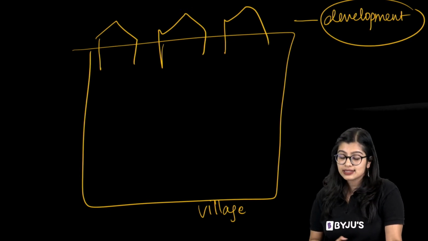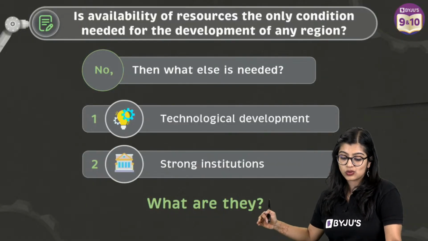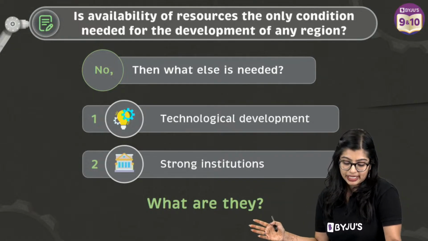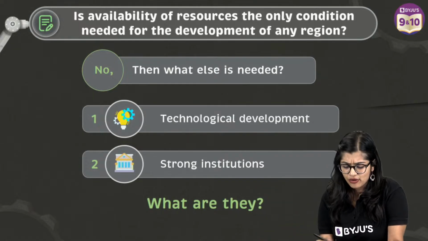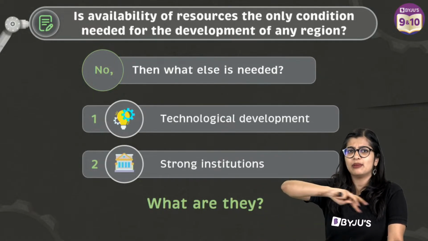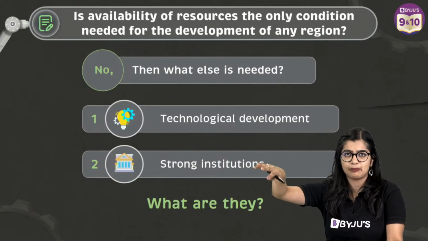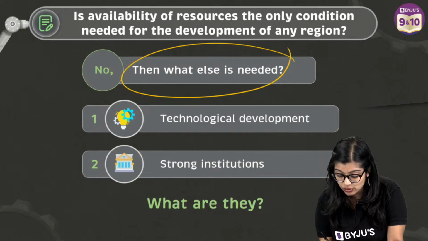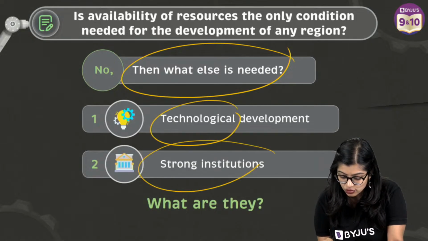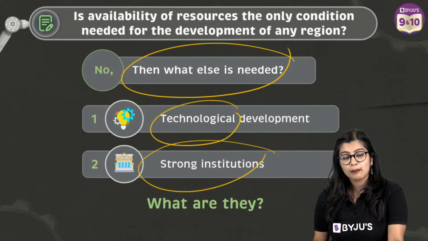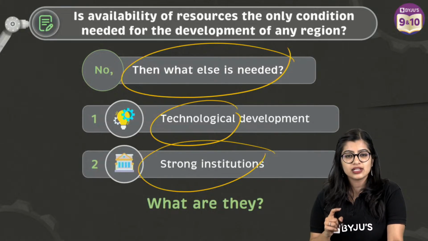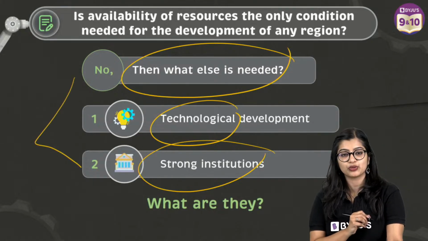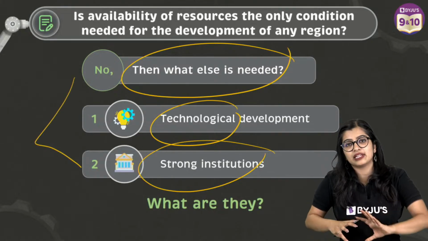Now, is only using resources necessary for development? As a matter of fact, no. It's not that, oh, iron is available, oh, coal is available, so development is going to happen. It's not the only case. We know that there needs to be technology and some strong institutions. But there's one more thing which needs to come into the picture, which will tie everything together.